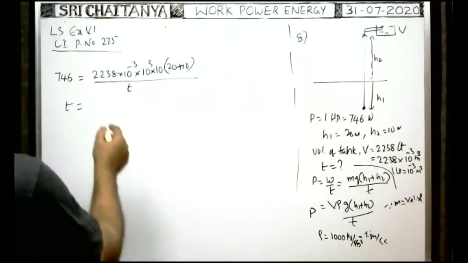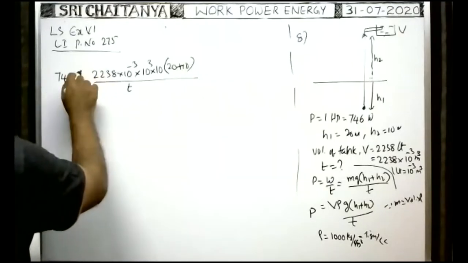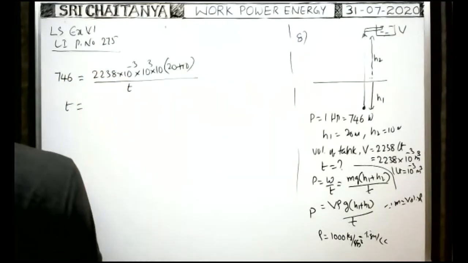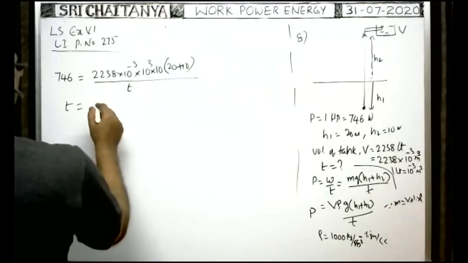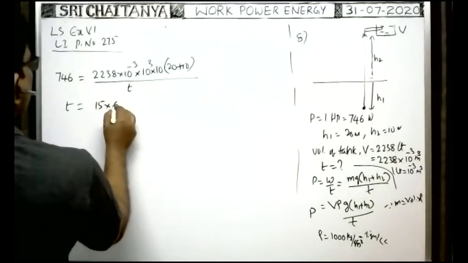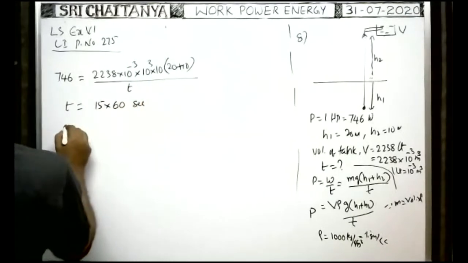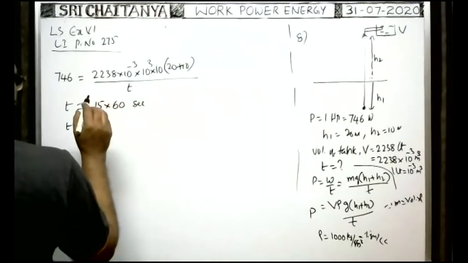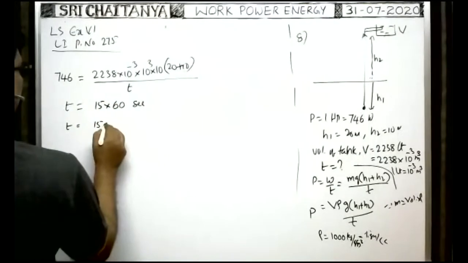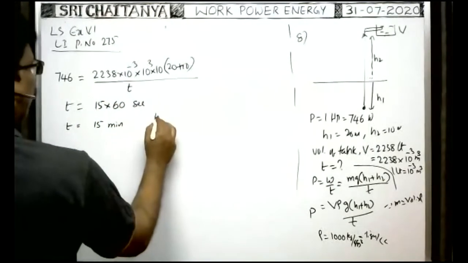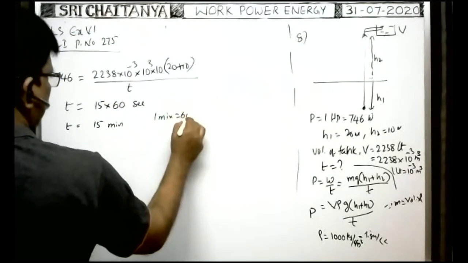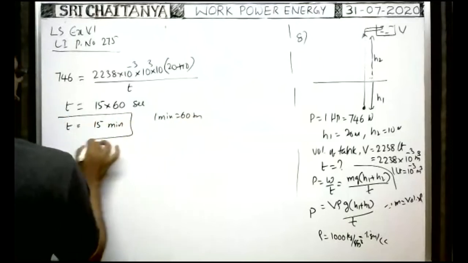T you calculate. I think 746 will be cancelled directly. If you simplify, then you will get 15 into 60 seconds. The answer is given in minutes, so 15 minutes you will get, because 1 minute is equal to 60 seconds. So this is the answer.